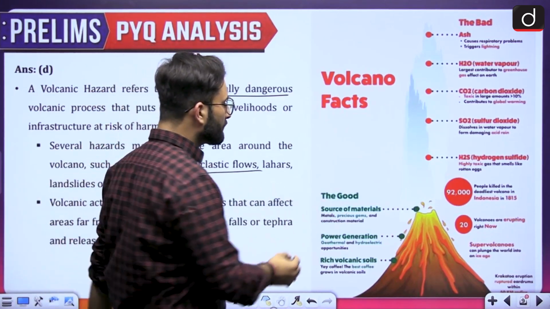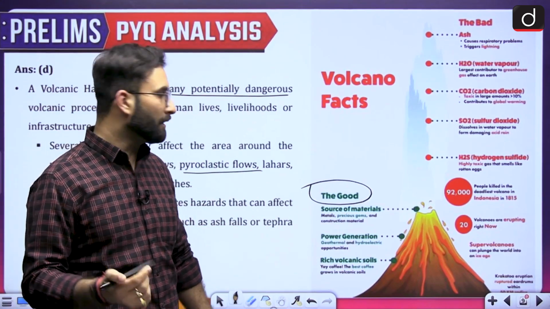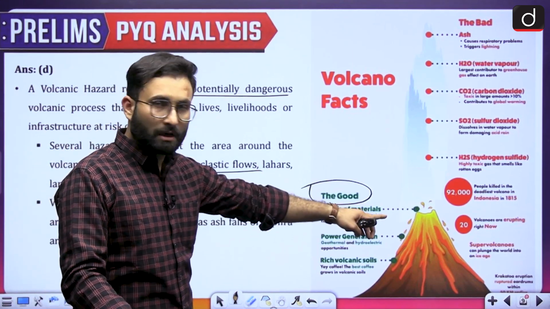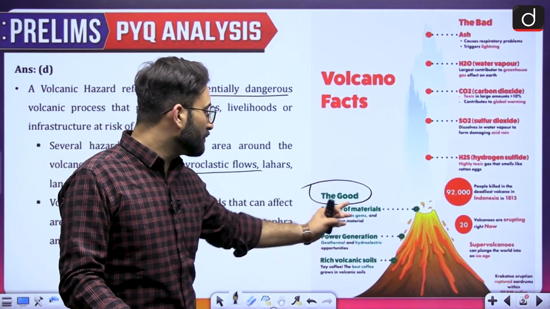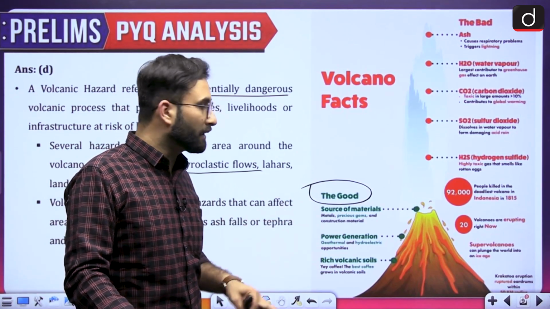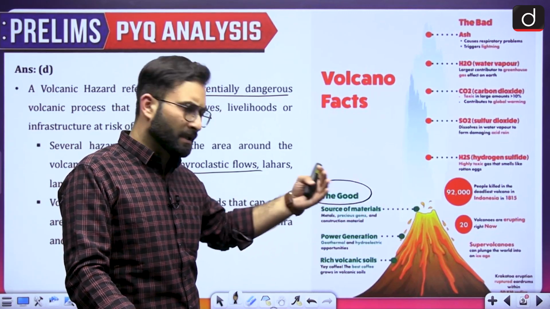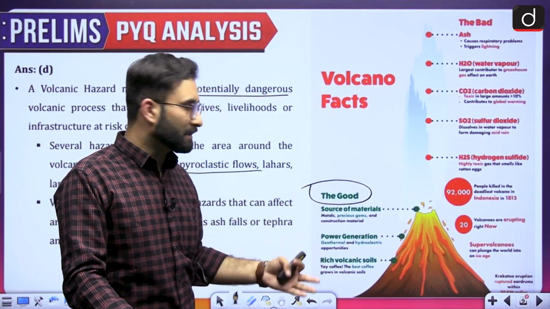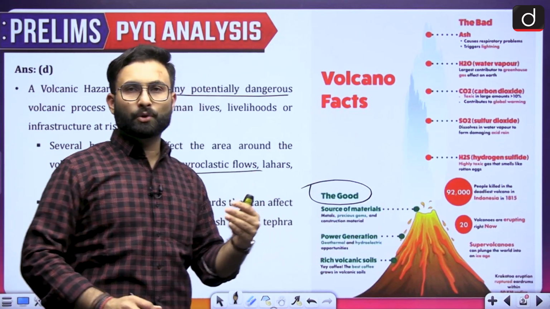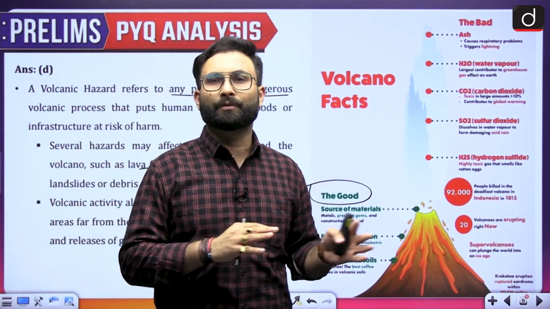When we talk about the good ones, the source of material, lava etc. will form the materials. So it is a source of metals, precious gems etc. Coming to the next one, power generation: geothermal power can be generated, or hydroelectric power. Then rich volcanic soil, because of the lava, which can be basaltic lava etc., leads to soil generation. When we talk about the Deccan Plateau, you know that we have the black cotton soil, which is also a product of volcanoes only.